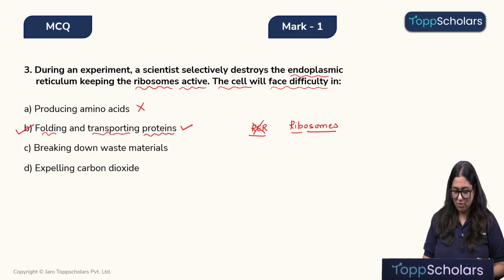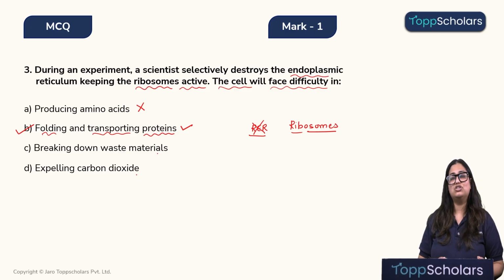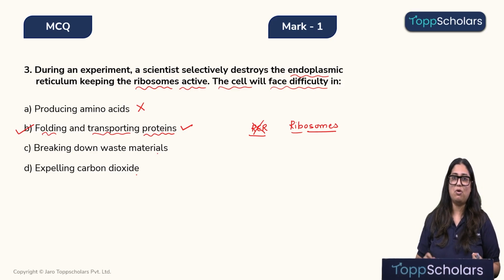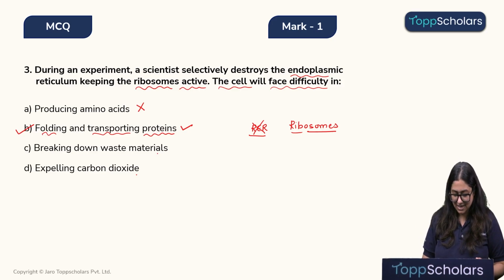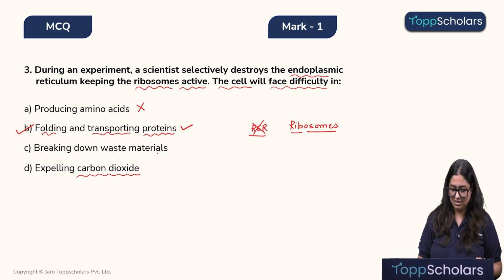Now, let's see why option C and D are incorrect. C says that breaking down of waste material will not be possible. Children, this is not a function of the ER. So, if we destroy the ER, we will not face this problem. Alright. And similarly, expelling carbon dioxide. This is again not the function of ER. Therefore, option C and option D are incorrect.